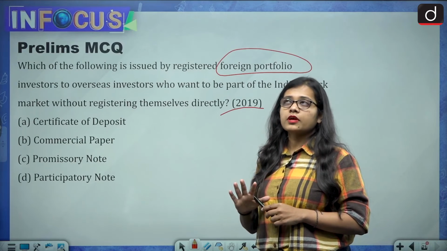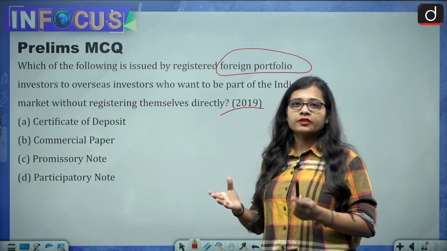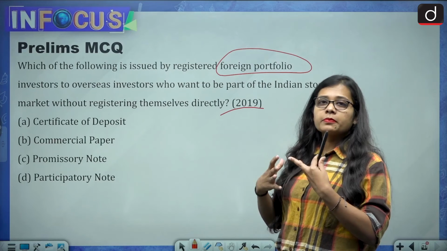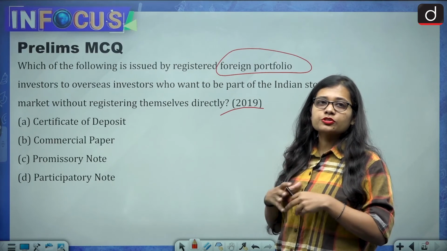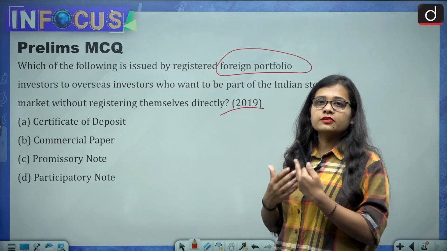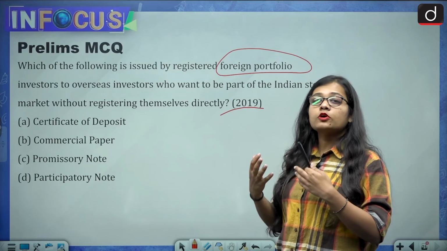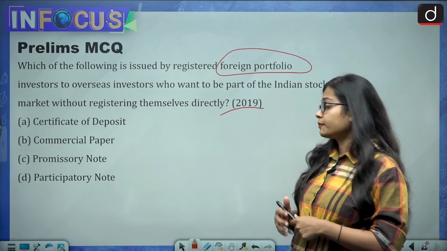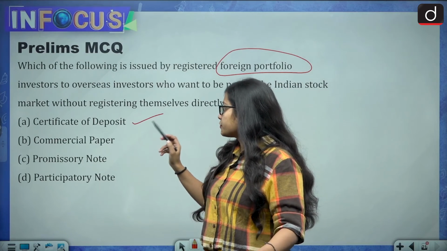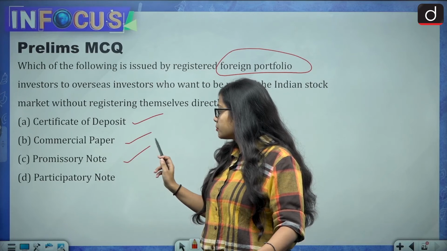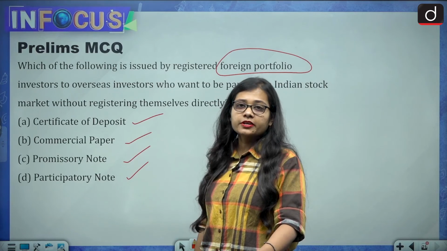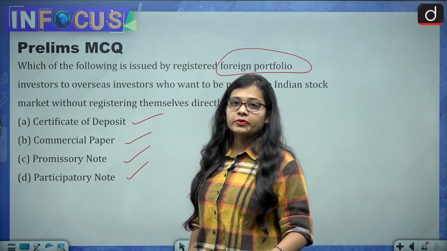So at that point of time, people thought that it was an easy one, but when people are inside the examination hall, they get so tense that even an easier question goes wrong. So many people got this question wrong also. The options are certificate of deposit, commercial paper, promissory note or participatory note. So give me the answer in the comment section.